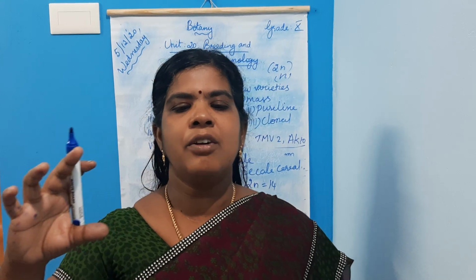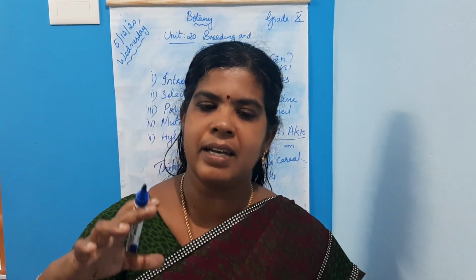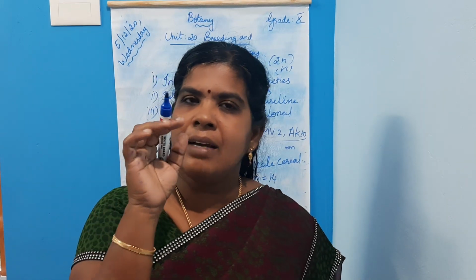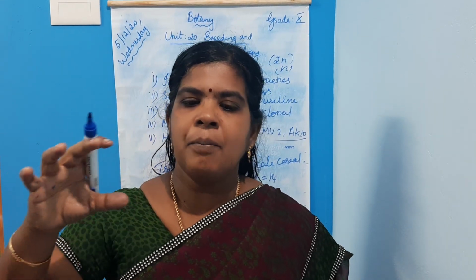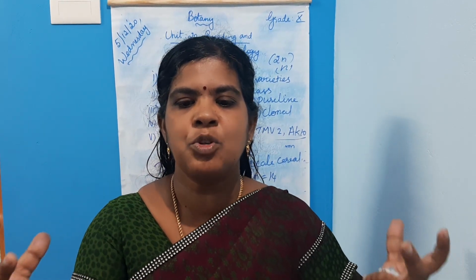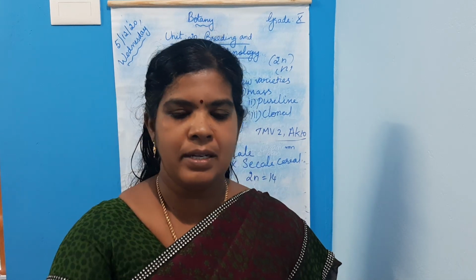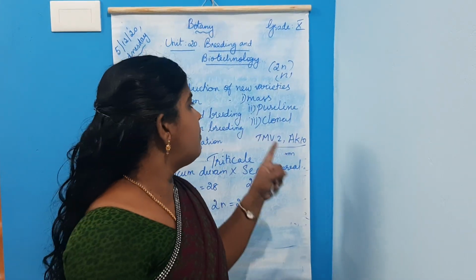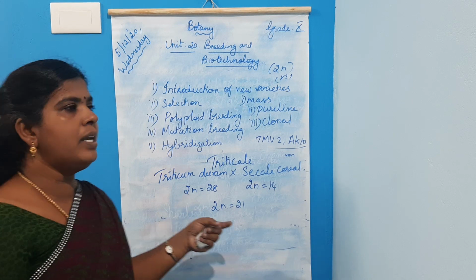So the cycle of crop raising continues till the plants with the desired characters are obtained. So what about the main aspect? Combination of two or more characters, or combining the characters of two plants in one plant. Children, the formation of hybrids is called hybridization.